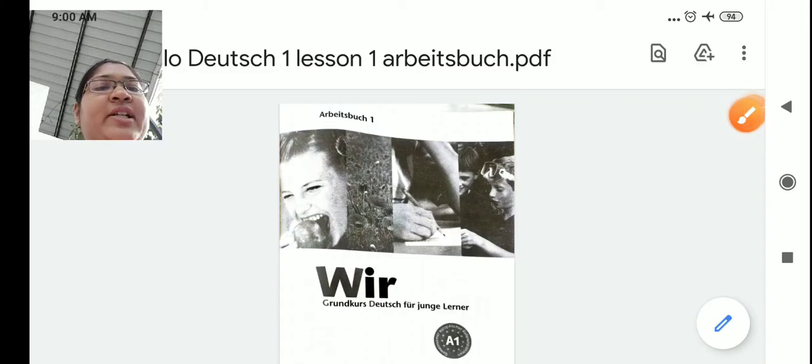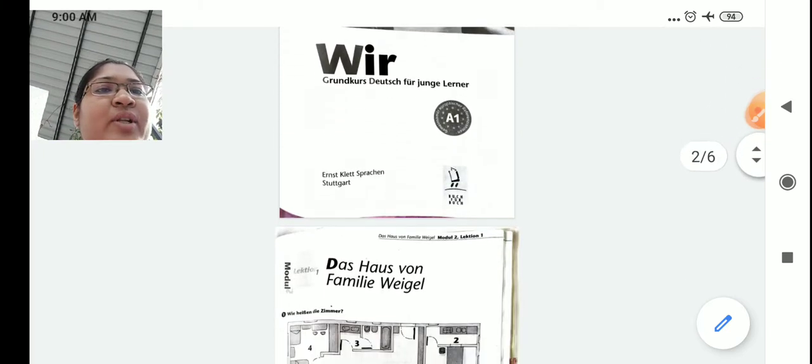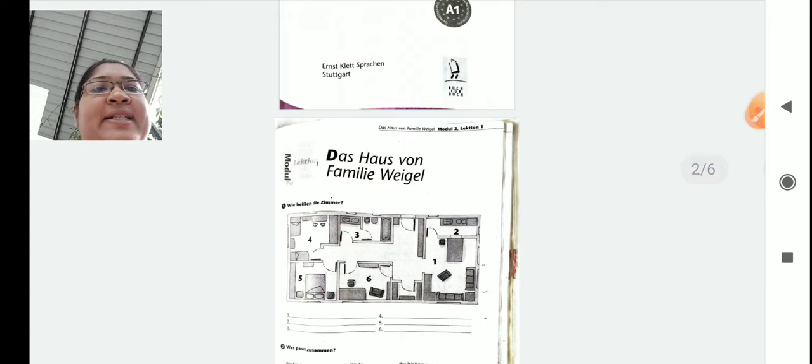Schüler. Heute lernen wir vom Arbeitsbuch Wir. So Wir is nothing but a Hello Deutsch one. Okay. So let's learn the Lektion 1 Grammatik. Lektion 1 Kursbuch we have already learned. Now